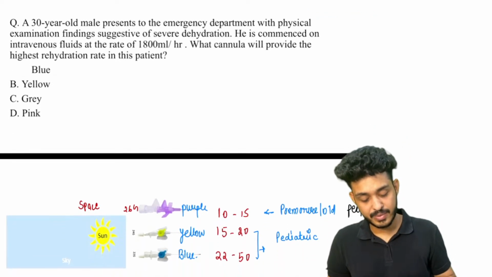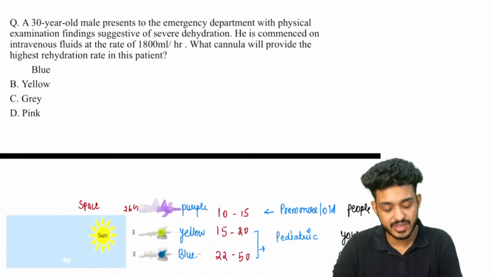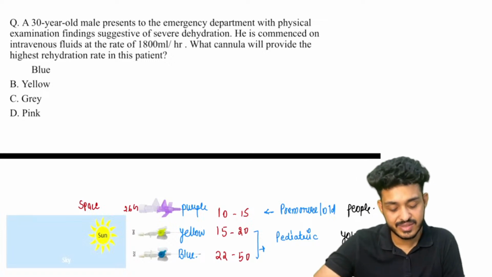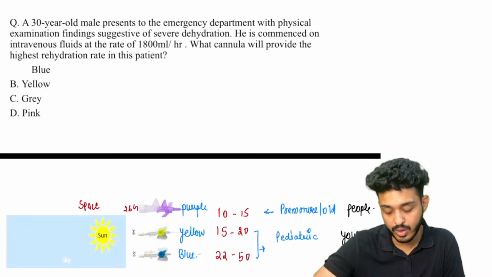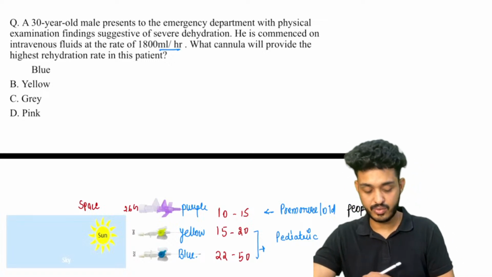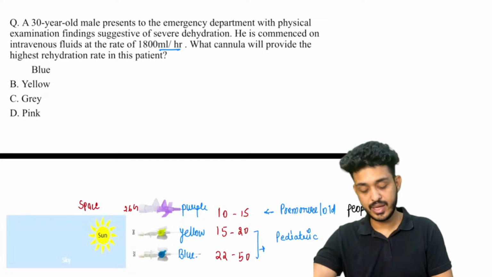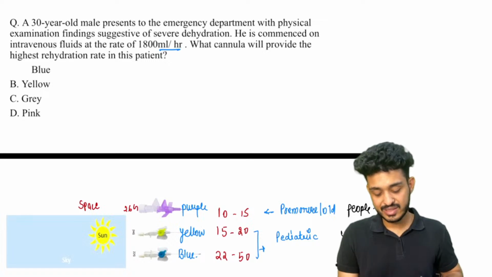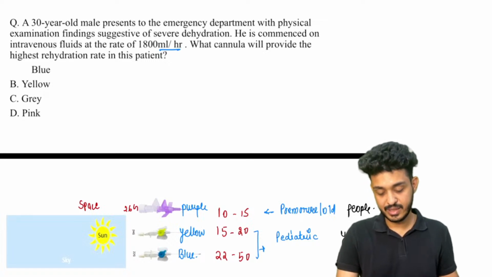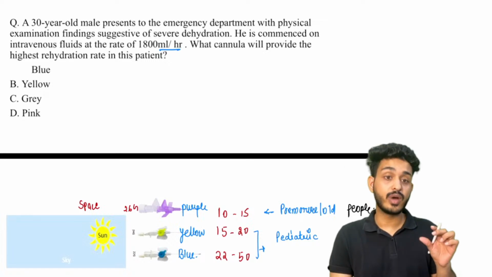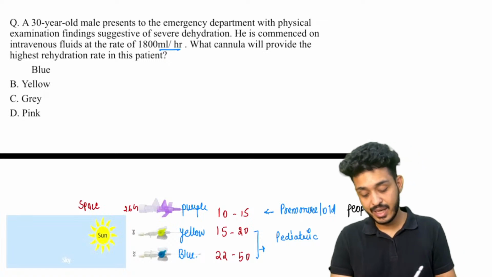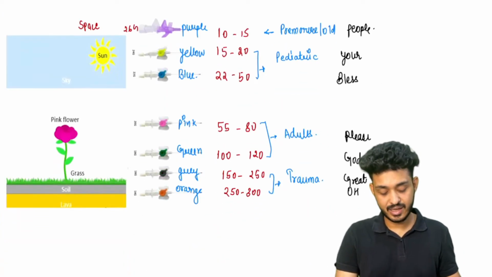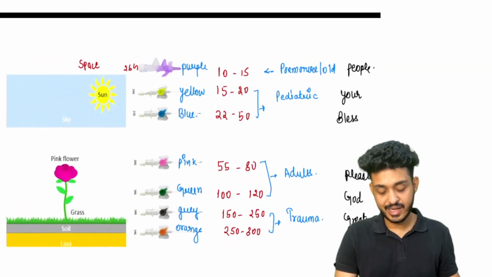A 30-year-old male patient presents to the emergency department with physical examination findings suggestive of severe dehydration. He is commenced on intravenous fluid at the rate of 1800 ml per hour. What cannula type would you like to use to rehydrate this patient? Try to answer this question. What is the color of cannula you will be using here? The most wide bore cannula you will be using here, and that would be your gray color cannula. Okay, that would be your gray color cannula.